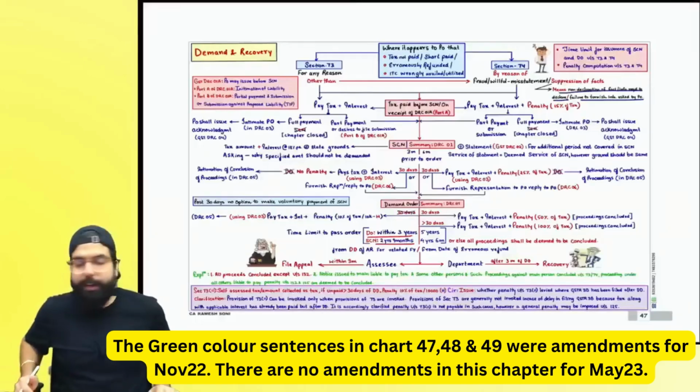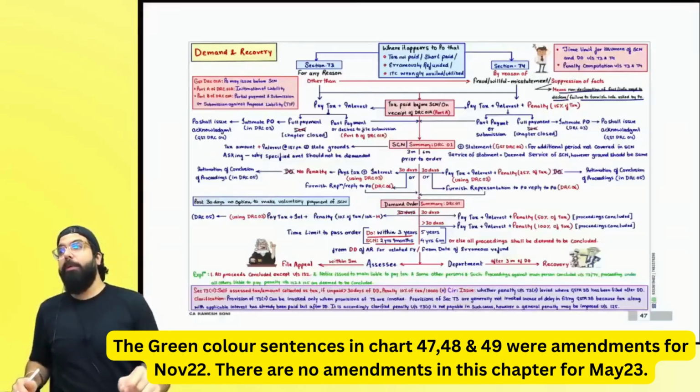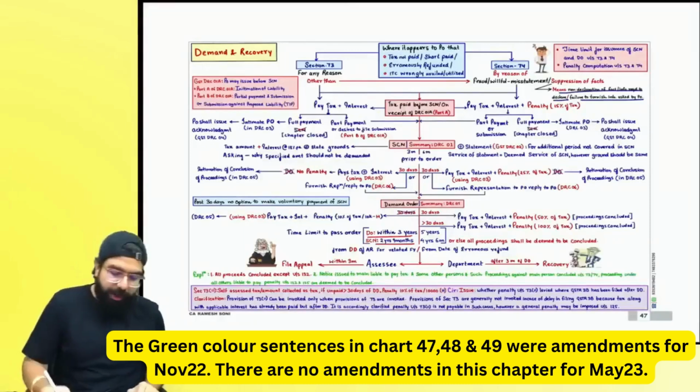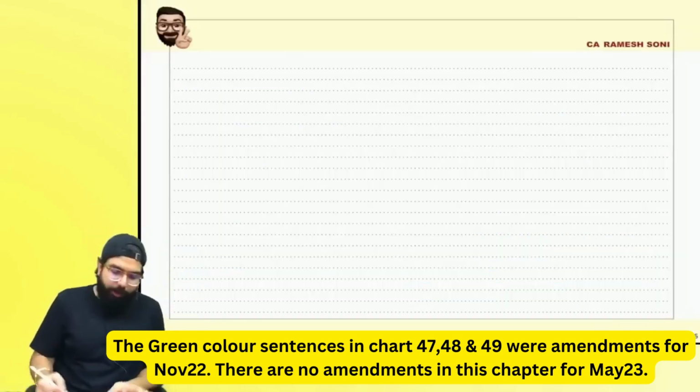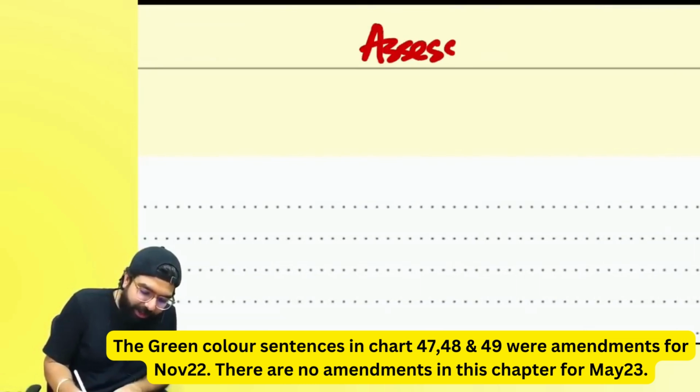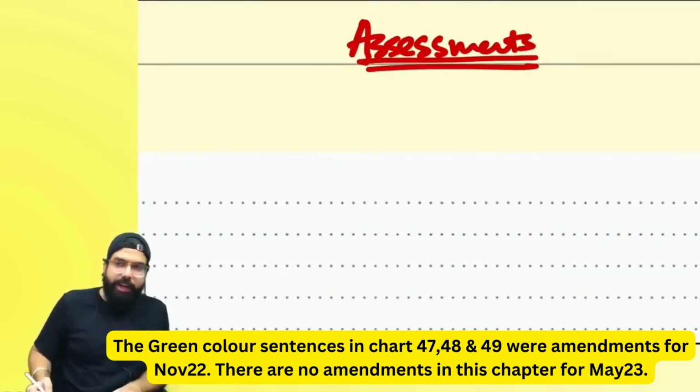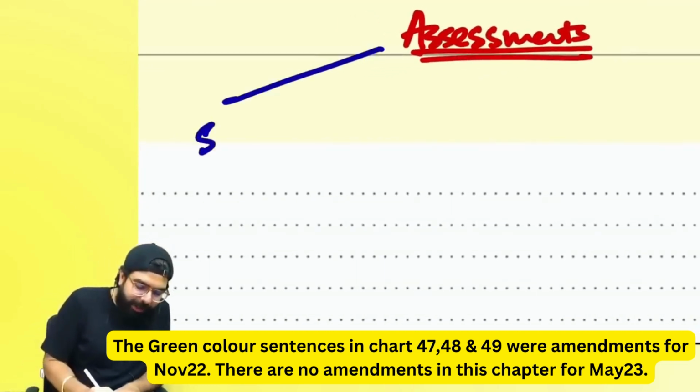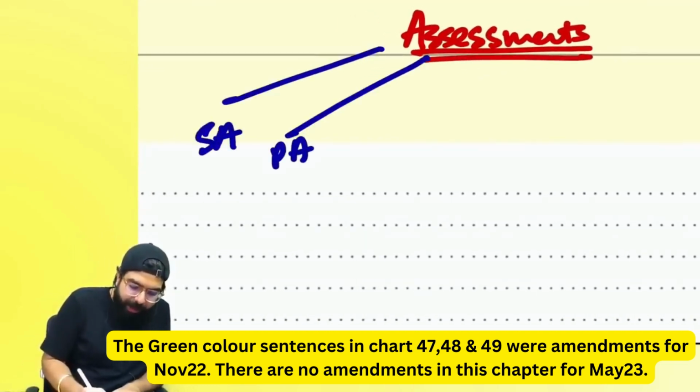Alright students, let's go ahead and revise the chapter on demand and recovery. Let's take a quick link and then we'll go ahead. We started learning assessment, not GST. We'll continue with assessment. When we were doing assessment, we did self-assessment, then provisional assessment, then scrutiny